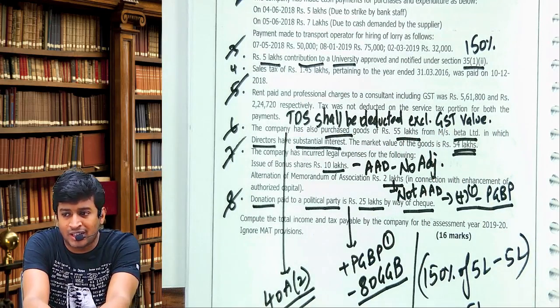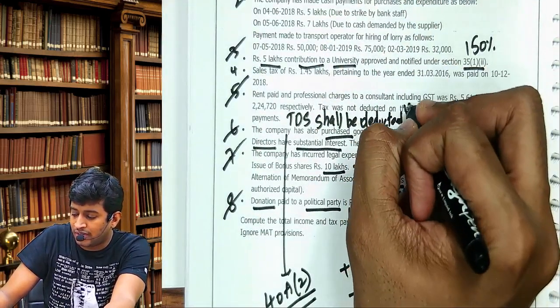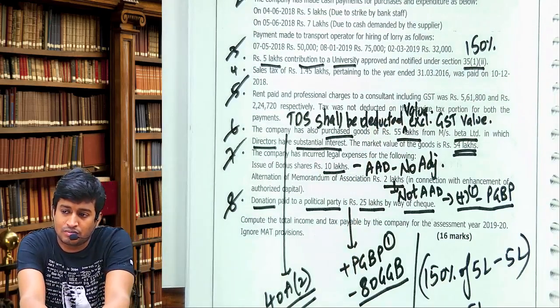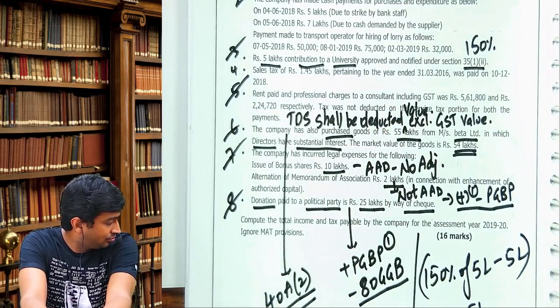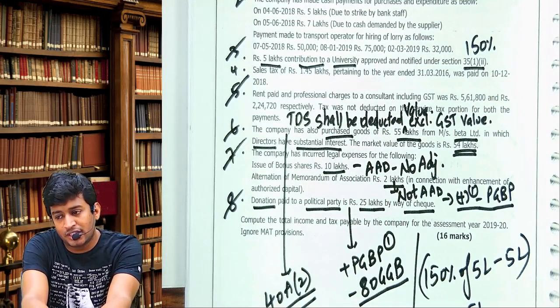He will not deduct on 1 lakh 18,000 because it becomes double taxation or a cascading effect. TDS will always be deducted on value excluding GST value.